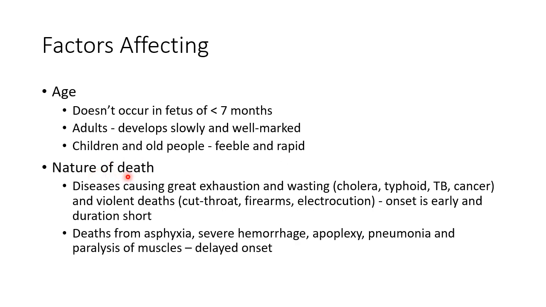Nature of death affects rigor mortis. Diseases causing great exhaustion and wasting like cholera, typhoid, tuberculosis, cancer and violent deaths like cutthroat, firearms and electrocution. In all these cases, the onset of rigor is early and the duration is short. In case of deaths from asphyxia, severe hemorrhage, apoplexy, pneumonia and paralysis of muscles, the onset of rigor is delayed.